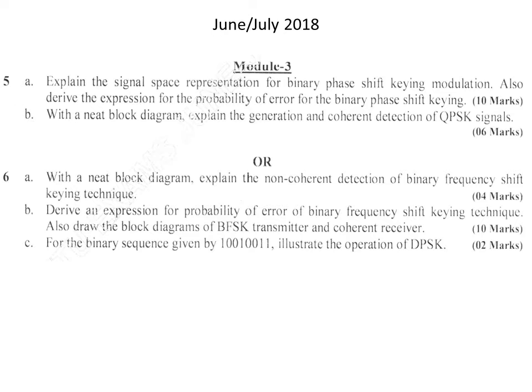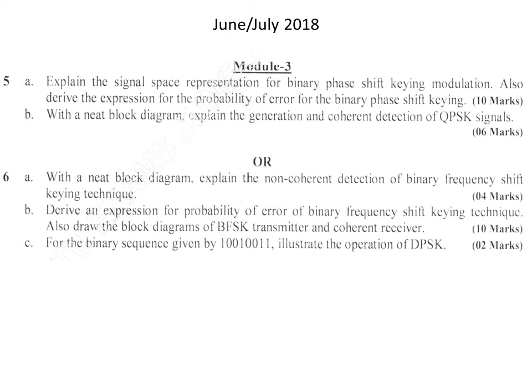Initially we should derive the expression for the probability of error for binary frequency shift keying, which is given by Pe equal to Q of square root of Eb by N0. We should derive this. After deriving this, we should draw the transmitter part of binary frequency shift keying, or the generation part, and explain it.